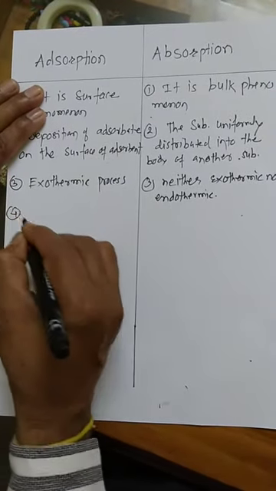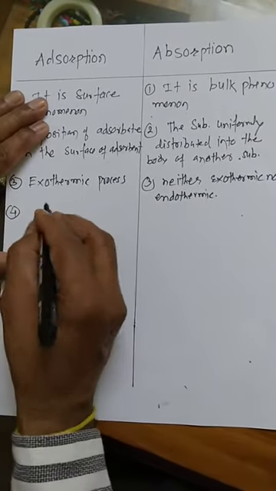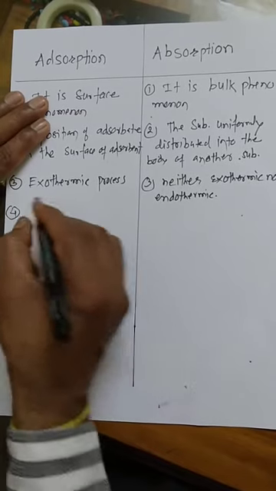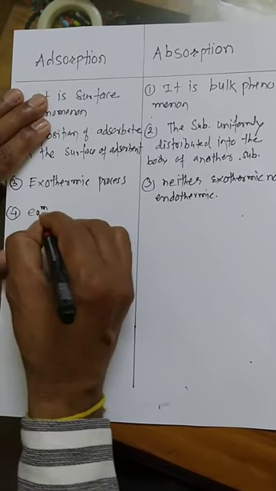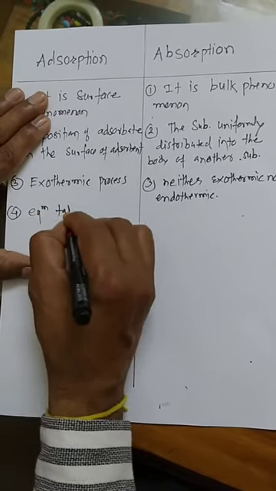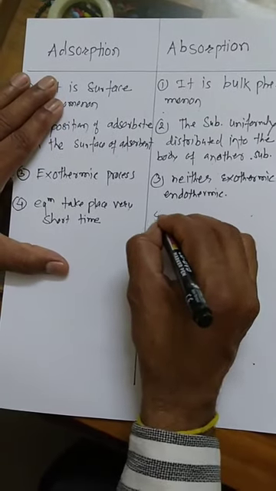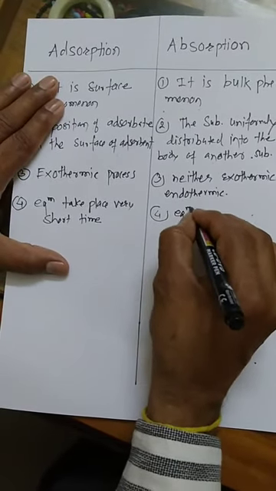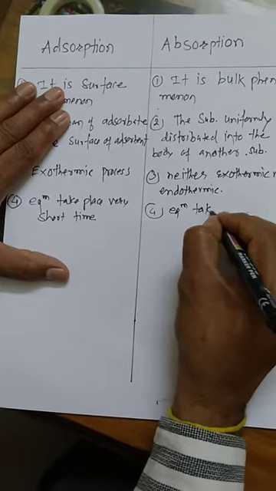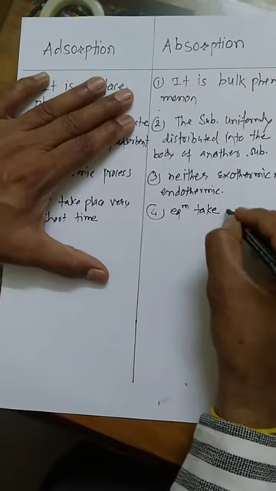Fourth difference: in adsorption, equilibrium takes place in a very short time. Here in absorption, equilibrium takes place slowly.